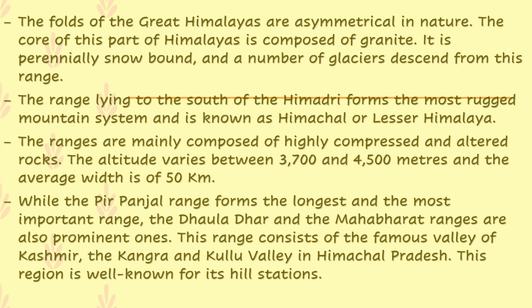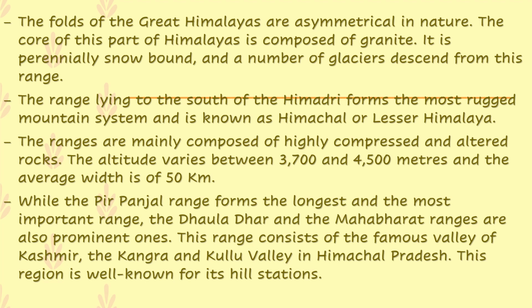The ranges are mainly composed of highly compressed and altered rocks, where the sedimentary rock and granite are very, very hard. Altered means a different form of rocks.